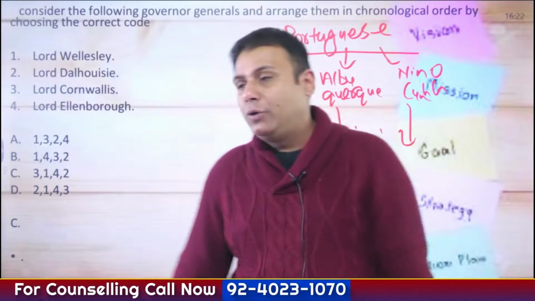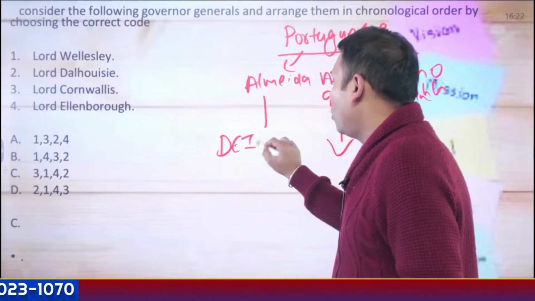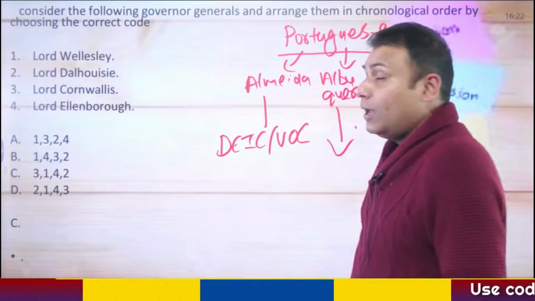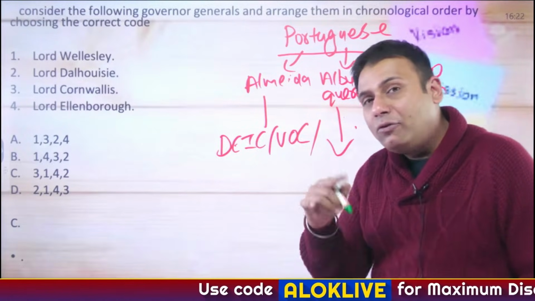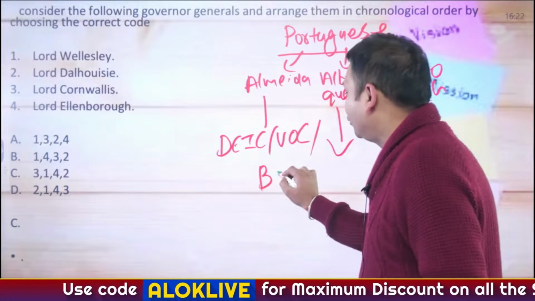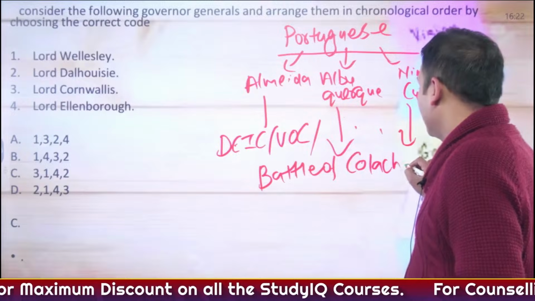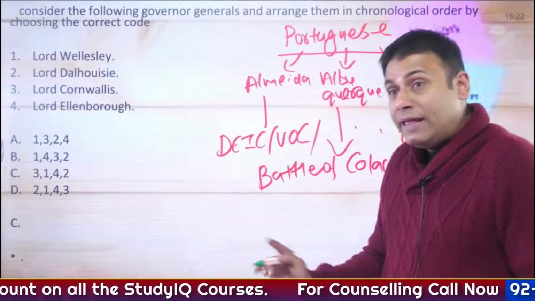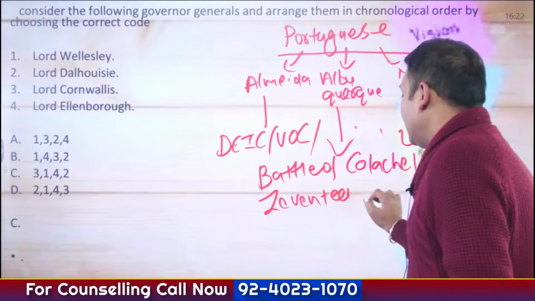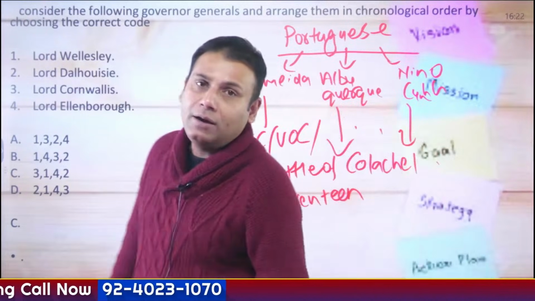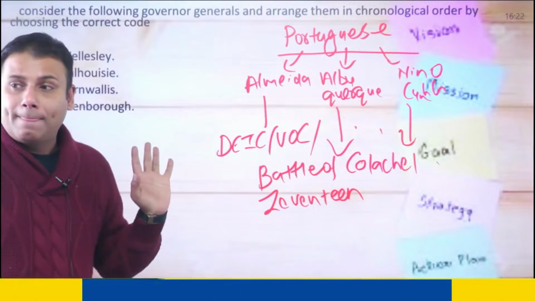So read about the Portuguese. Then the Dutch East India Company, which is also called VOC, also referred to as the United East India Company. The most important thing that you have to read about the Dutch East India Company is the Battle of Colachel. Then, what is the concept of 17, also referred to as 17? I have explained that in quite depth and detail as part of the classroom series, so read about this.